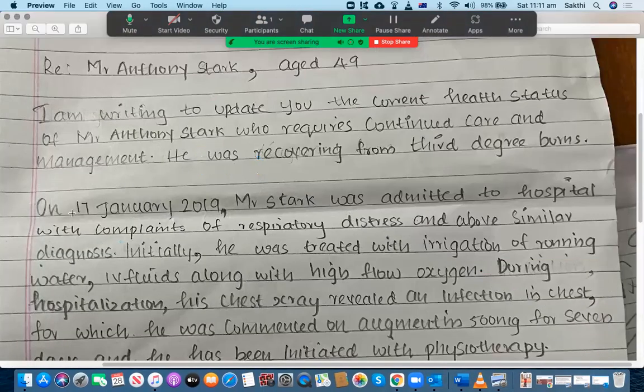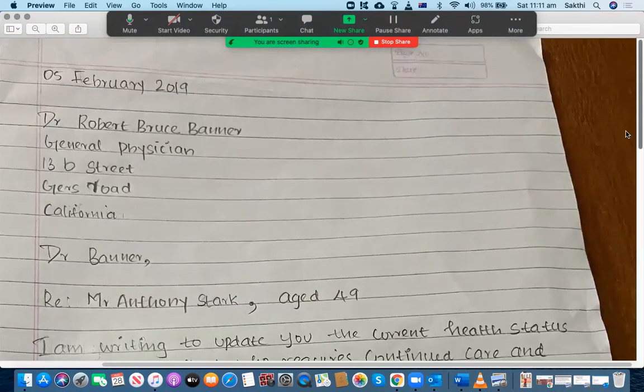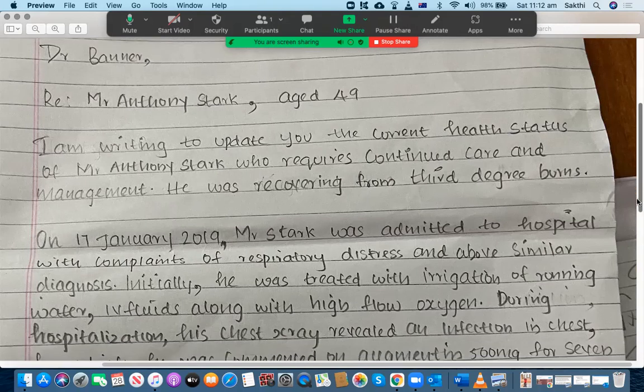All right, on 17 January 2019, Mr. Stark was admitted to hospital with complaints of respiratory distress and above similar diagnosis. No, this is wrong. This is absolutely wrong. There are a couple of mistakes here. One is 5 February, and then here it is 17 January.